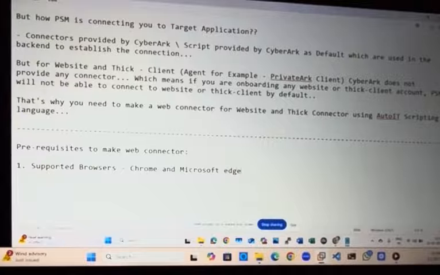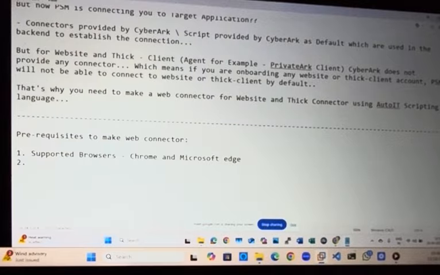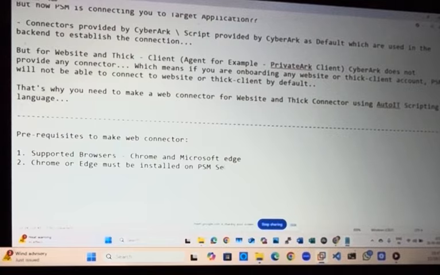If you are making a connector, Microsoft Edge and Google Chrome are the only supported browsers. Your PSM doesn't support any other browser like Safari or Mozilla. Chrome or Edge must be installed on the PSM server.